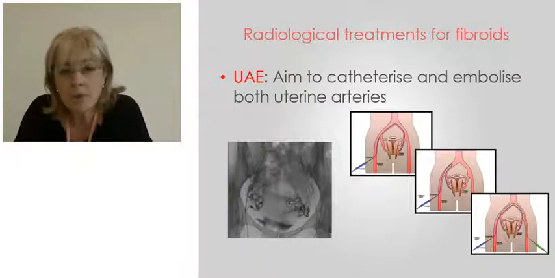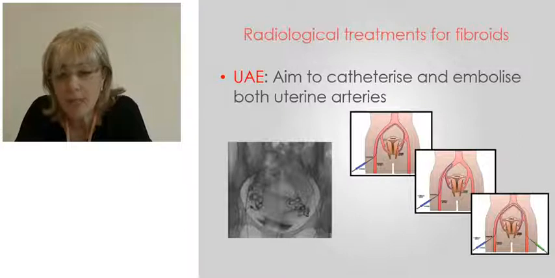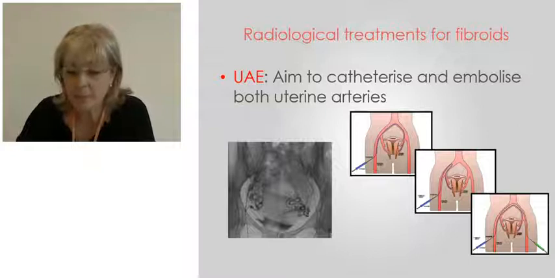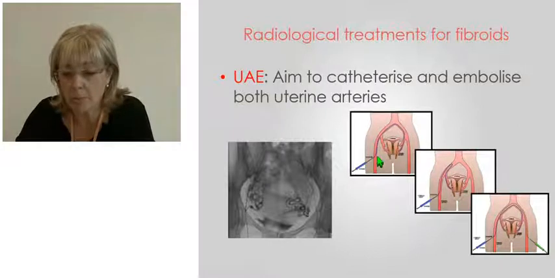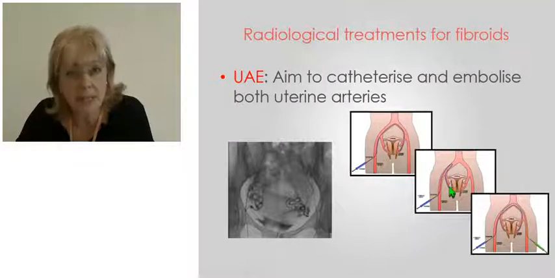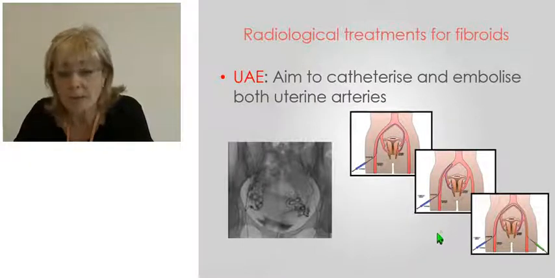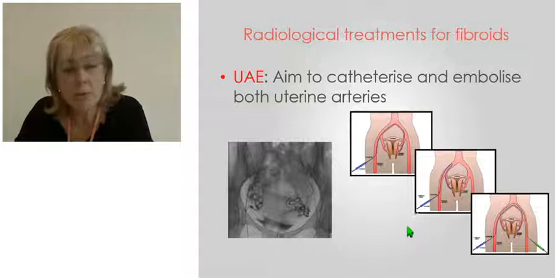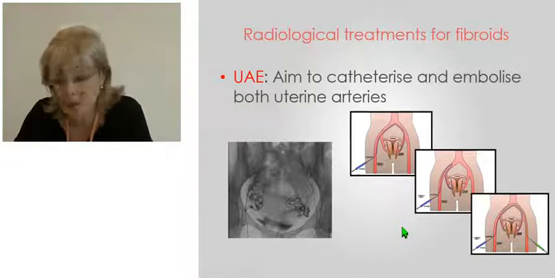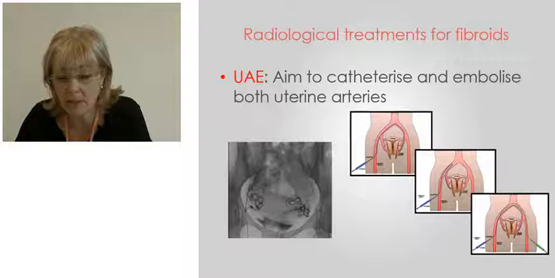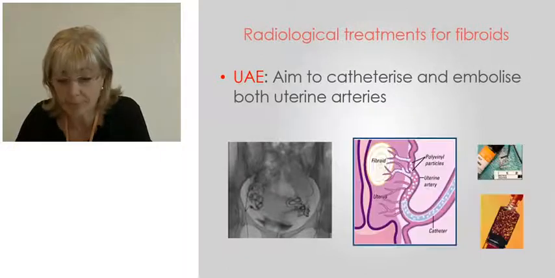I'll describe uterine artery embolization first. The aim is to catheterize and embolize both uterine arteries. As you can see from the diagram, the femoral artery approach is the usual approach. It can be unilateral access, where you go contralaterally to the opposite uterine artery and then pull back into the ipsilateral uterine artery, or you may use a bilateral common femoral arterial approach. If you practice day case uterine artery embolization, then the radial artery is also a very viable method of access to catheterize the uterine arteries.